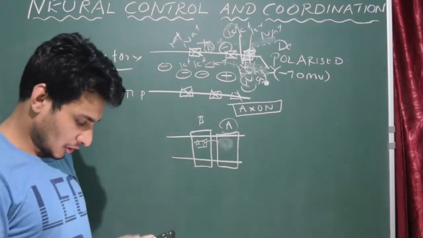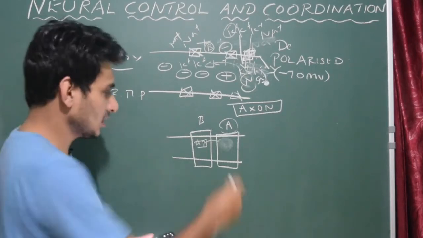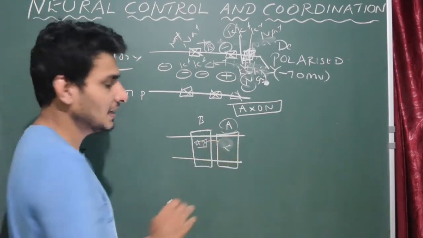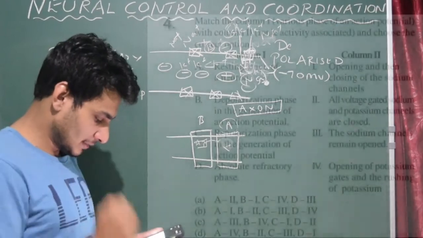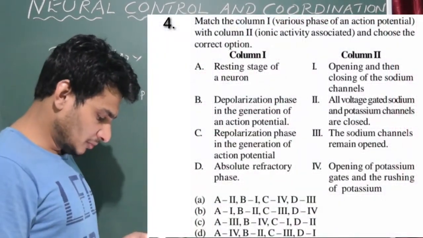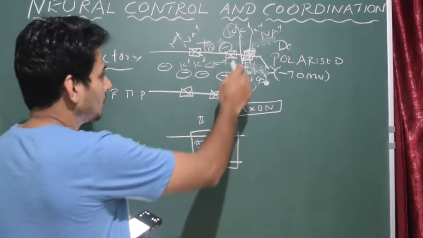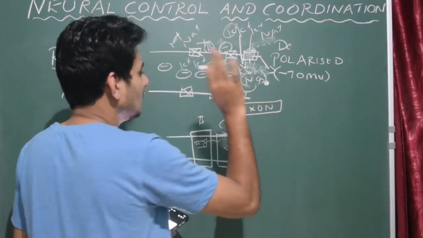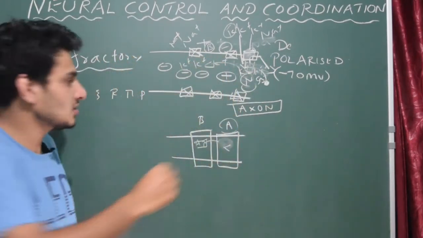So, absolute refractory phase. Now here there is no action potential, correct? During the refractory phase, you don't see any action potential. Site A is completely at rest. So what do you see there? The sodium channels remain open. Obviously, because it is getting back to the polarized state, correct?